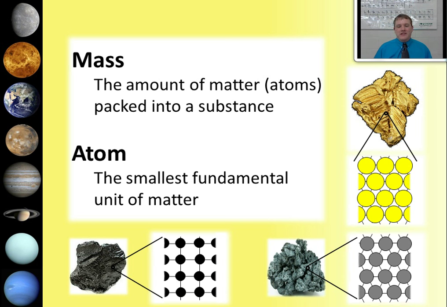Now, one more question. Is it safe to say that lead is more massive than coal? Not at all. You could have a tiny, tiny, tiny nugget of lead and a huge room-sized vein of coal, and because the coal is larger, it's going to have more stuff packed into it than the lead, even though the lead has bigger atoms. Just because a substance has closer packed atoms doesn't necessarily make it more massive than another substance with more spread out atoms. What if you just have a huge sample of that other substance?